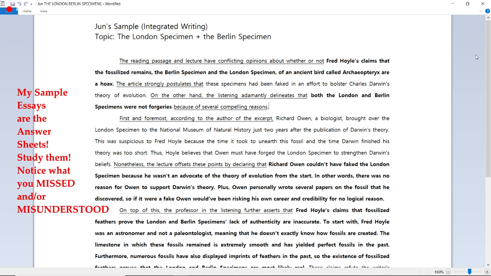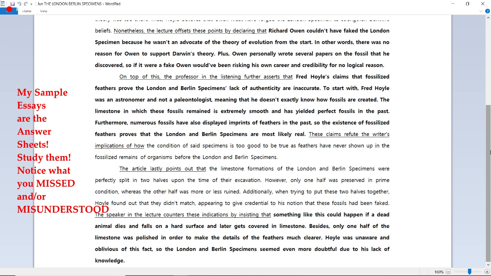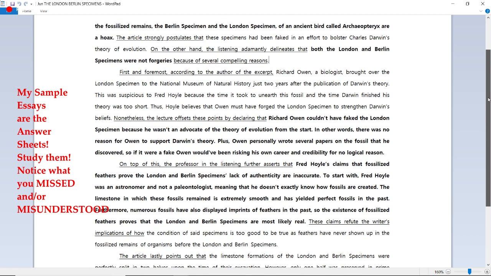On average, I type about 700 to 900 words for every independent essay that I personally type. Now, I type so many words so that I can show you a wide array of vocabulary and expressions, understood? Now, for the integrated writing sample essays, I'm basically writing almost all of the reading and lectures information. Now, I choose to write sample essays in this fashion so that you guys can see what you missed and what you misunderstood. Do you understand?